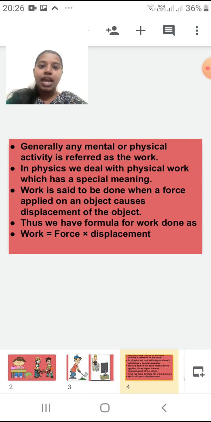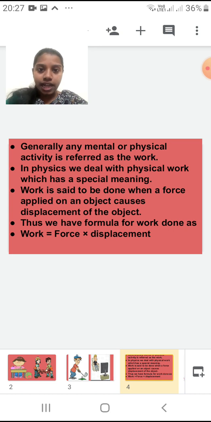For example, I have kept a ball on the surface of the floor and I am applying force on that ball. Of course the ball will roll forward. The force which I am applying on the ball causes the ball to move from one place to another, so I will say that work is done there. Students, did you understand the concept of work?